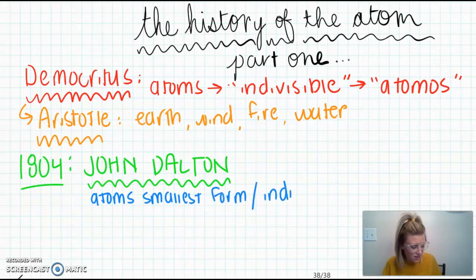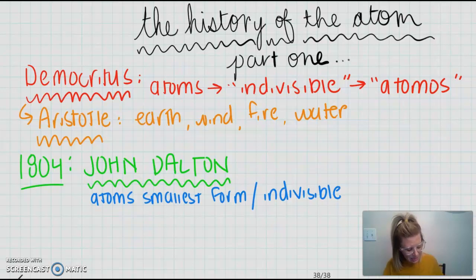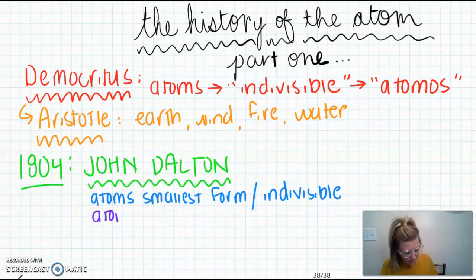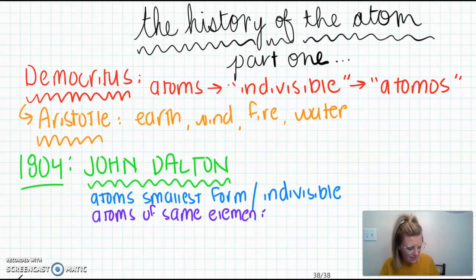Okay, so that should sound really familiar to you because, hey, thanks Democritus for that theory. John Dalton's also going to use that in his theory. He believes the same thing. Atoms were the smallest form of matter. They're indivisible, okay, and everything is made of atoms. The second postulate to his theory stated that atoms of the same element are identical. So atoms of the same element are identical.